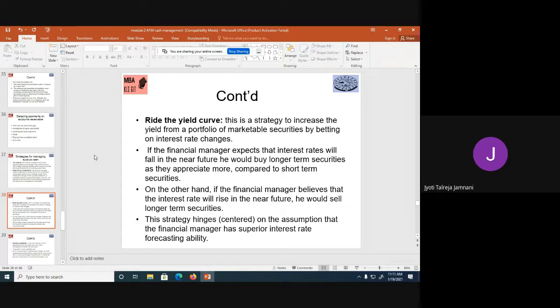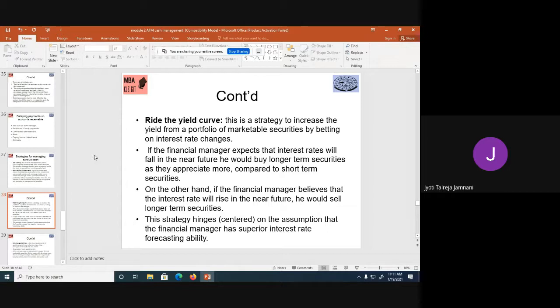If he feels interest is going to fall, he will buy the securities in advance. If he feels interest is going to rise, he will sell the securities, wait for the interest rate to rise and reinvest. This strategy hinges on the assumption that the financial manager has a superior interest rate forecasting ability. If he doesn't have it, then he shouldn't go for this.